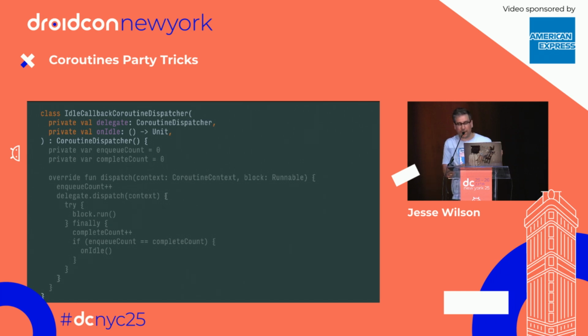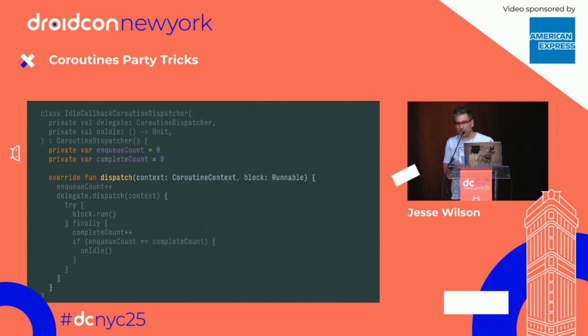So again, here's that same thing in actual practice. We create our custom coroutine dispatcher. And critically, I'm not building an entire coroutine dispatcher. That's way too hard. All I'm going to do is delegate to a real coroutine dispatcher that does the real work, and all I'm going to do is decorate it. And then in my dispatch function, all I want to do is just call that block immediately, right? I just delegate. And then everything else that happens here is just my before and after hooks.